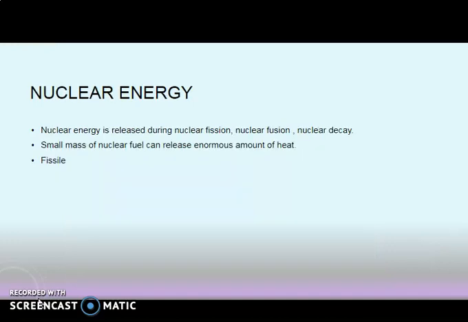Then next is nuclear energy. The nuclear energy is released during nuclear fission, nuclear fusion and nuclear decay. A small mass of nuclear fuel can release an enormous amount of heat.